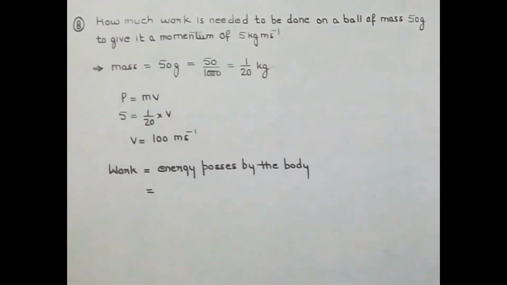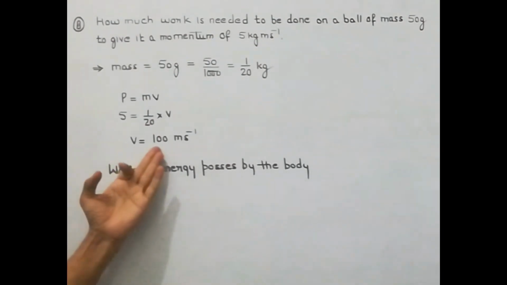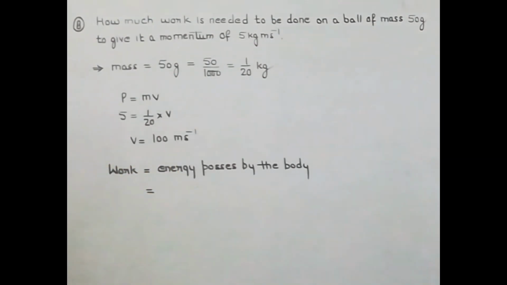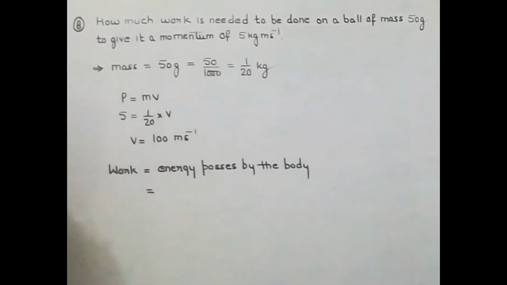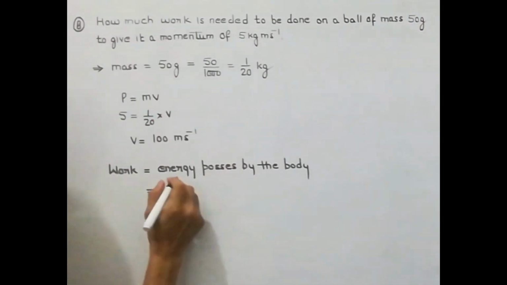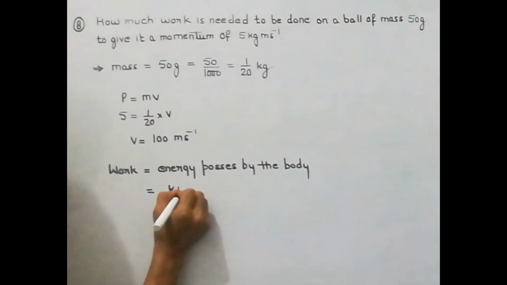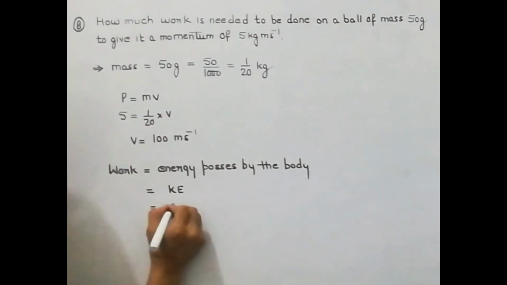Now which energy is the body possessing? You can see that the body is in motion because there is a velocity. So that means the body is in motion, and when a body is in motion, then the energy possessed by the body is called kinetic energy. So the energy possessed by the body here is kinetic energy. And what's the formula for it?